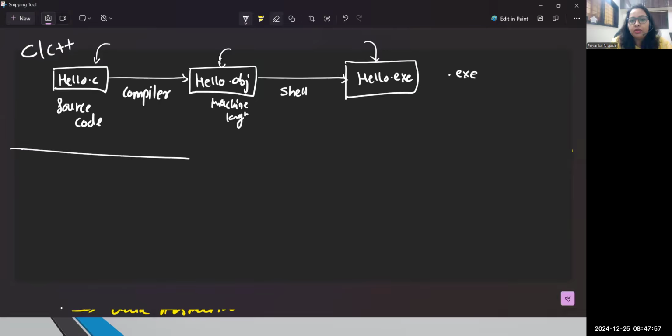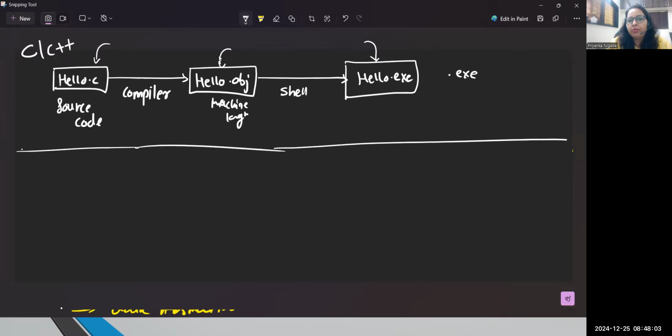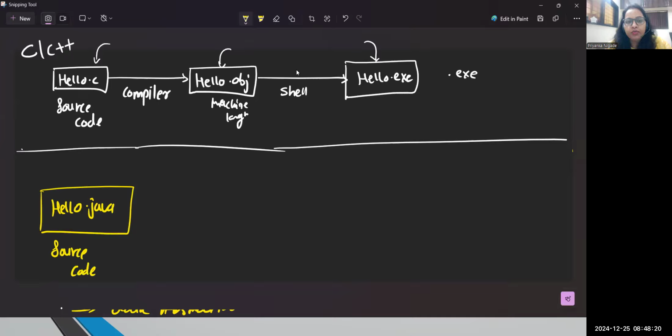But now let's talk about Java. How come Java is very, very popular, and what exactly does Java follow? So guys, please have a look. Suppose I'm writing the same logic, hello.java. The extension for every Java program is .java. Now you can call it source code. Got it? For this source code, we don't need to use a separate compiler like C and C++. Java has its inbuilt compiler. The compiler name is javac. As soon as you write a code, the compiler will convert each and every statement into machine understandable language.